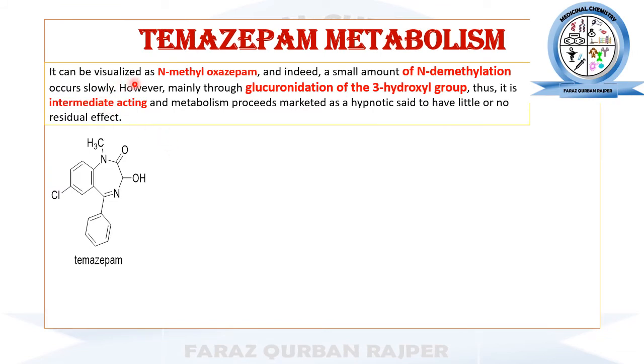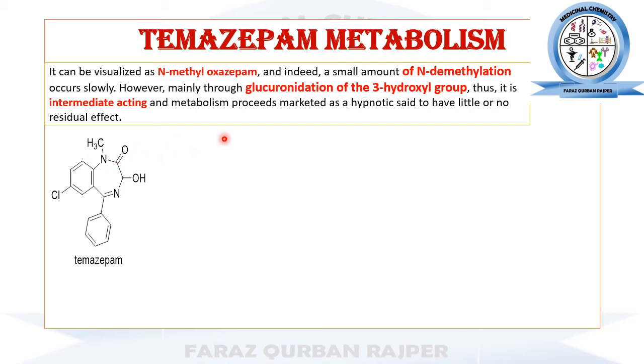Temazepam. Temazepam is basically the N-methyl derivative of oxazepam. We have already discussed the chemical structure of all these benzodiazepines in our previous video lecture, that temazepam has an additional methyl group in comparison to oxazepam. So during metabolism of temazepam, it can undergo demethylation, that is the N-dealkylation reaction, which is a phase 1 reaction basically.